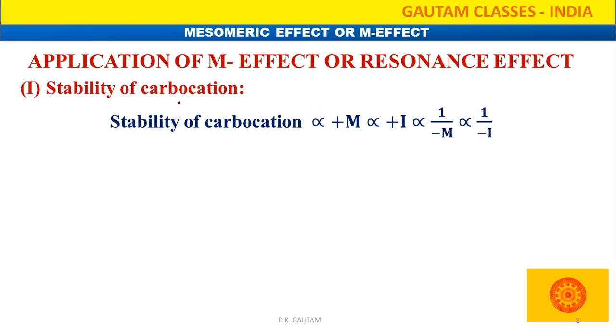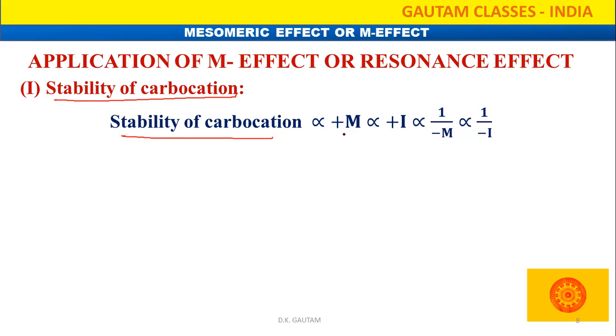Actually, the next thing is coming. What is the application of the M effect or resonance effect? The first one is the stability of the carbocation. Carbocation stability depends on how many plus M groups are attached to it.